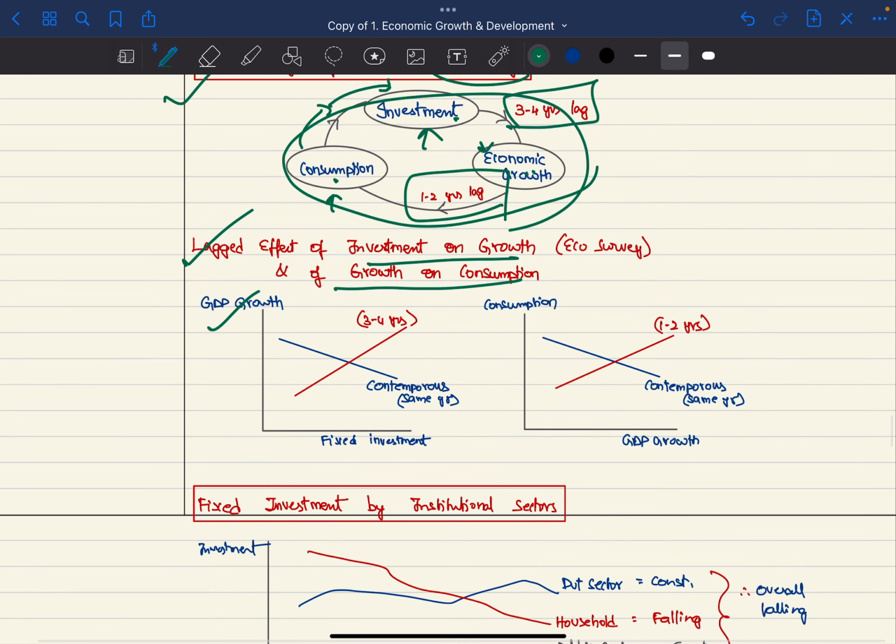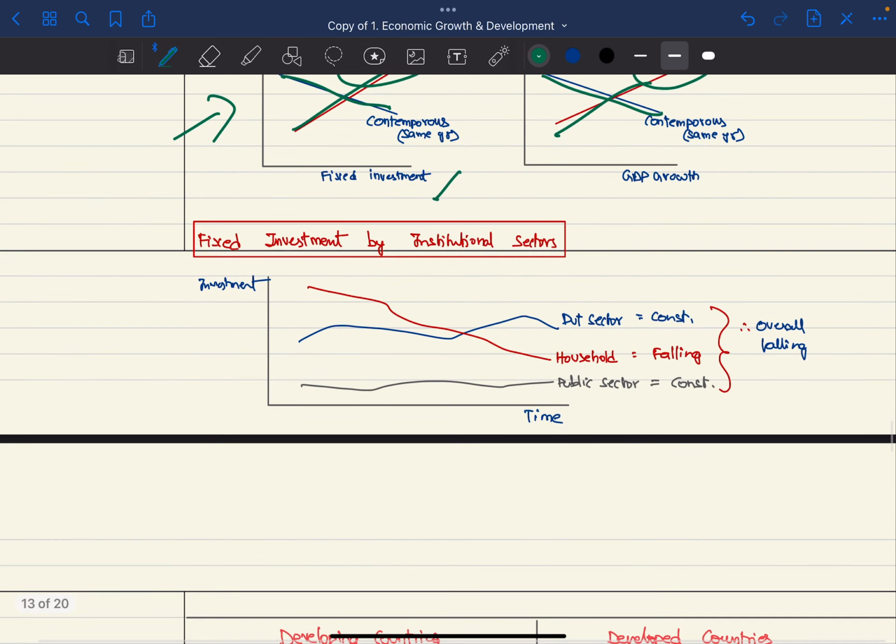So in the same year, if we increase the fixed investment, GDP growth will fall down, but within 3 to 4 years, the growth will go up. Same thing for consumption and GDP growth, with a 1 to 2 years lag. These diagrams are very important as they are given in the Economic Survey.